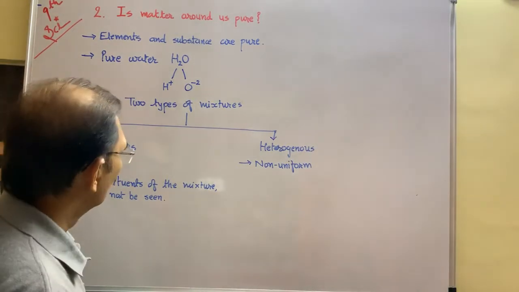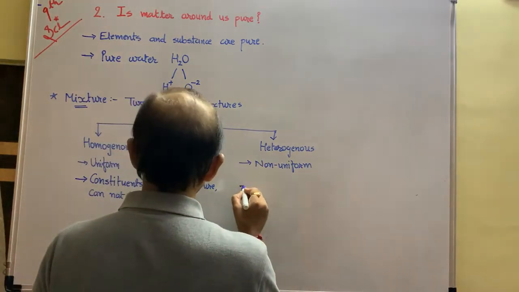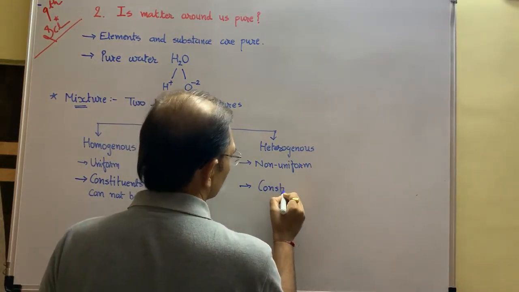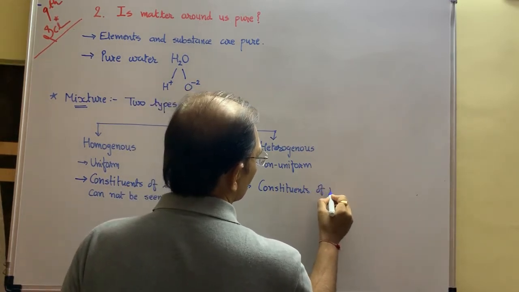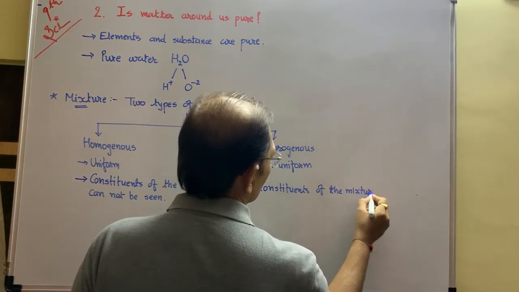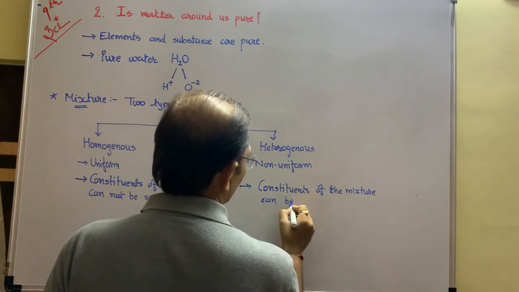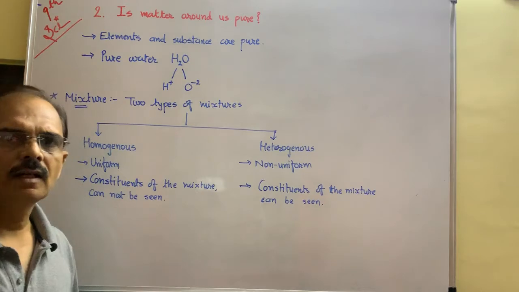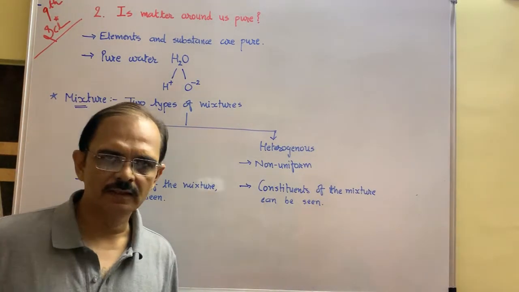Then it is called a homogeneous mixture. Now in a heterogeneous mixture, the constituents of the mixture can be seen. We can see the particles inside it.